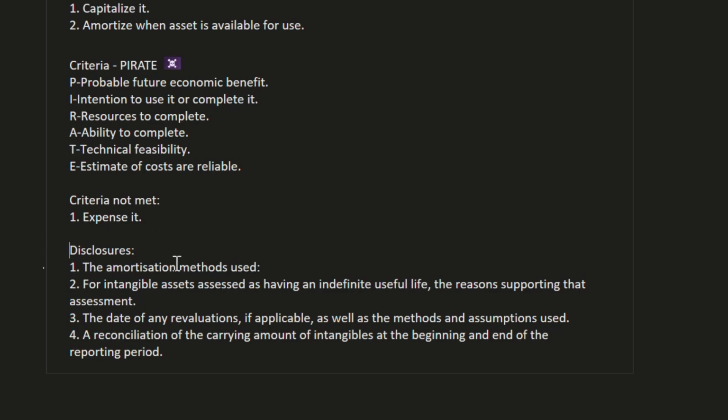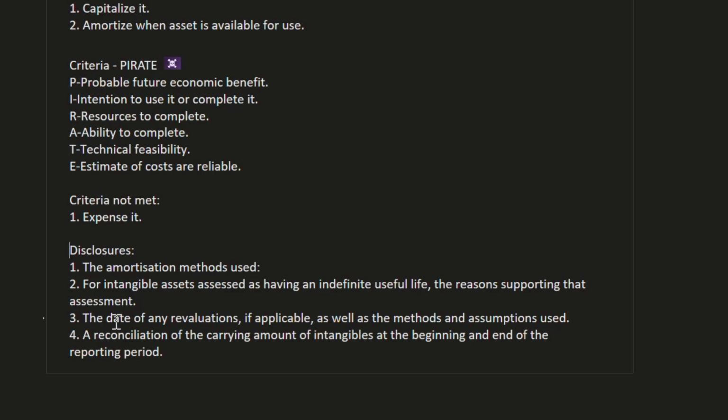Now disclosure. First, we need to disclose the amortization method used. Second, for intangible asset having indefinite useful life, the reason supporting that assessment. Whatever intangible asset we have having indefinite useful life, for the reason why we are considering that asset under indefinite useful life, we need to disclose it.